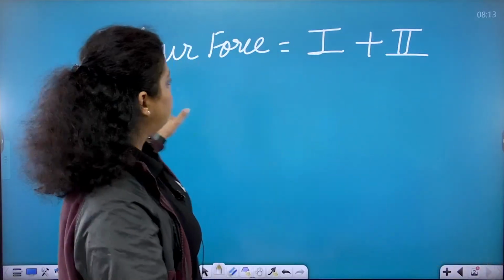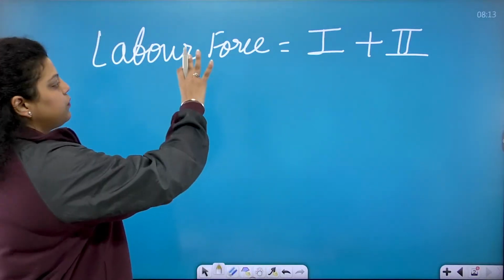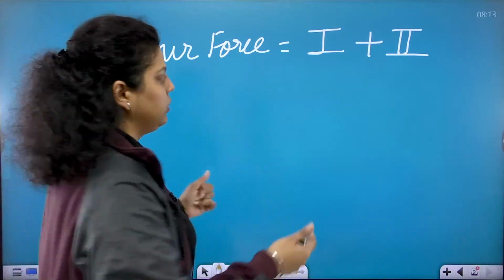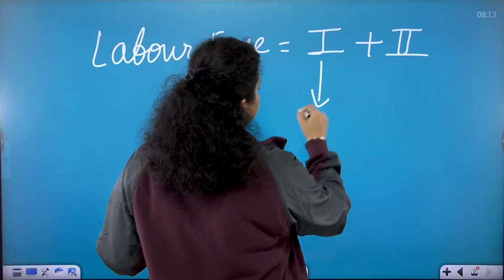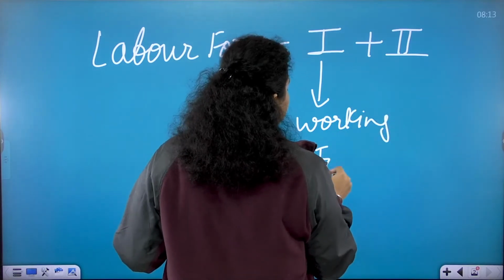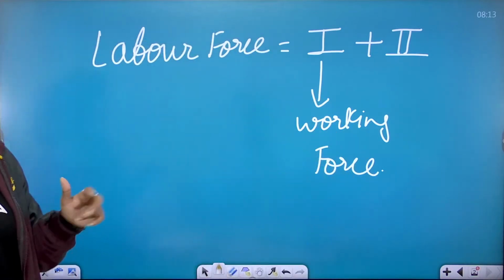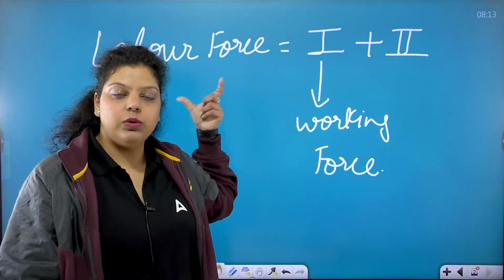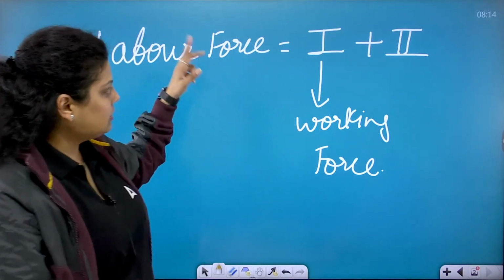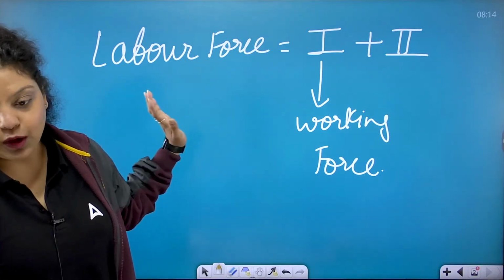So labor force means the working force. Not the working force, actually, the labor force are those who are economically active. They are working or they are looking for a job, both. But category 1 only will be known as the working force, because they are actually employed. That's why category 1 is known as the working force, and category 1 and 2 is known as the labor force, who are active in the market, active in the economy. This is what has all been defined by the NSSO, the National Statistical Sample Office, right?